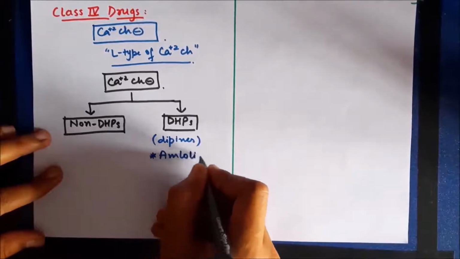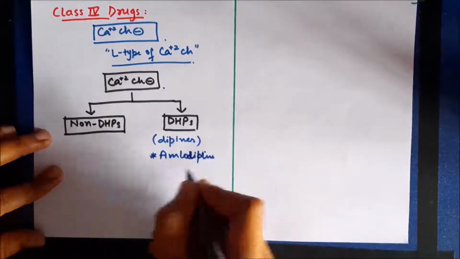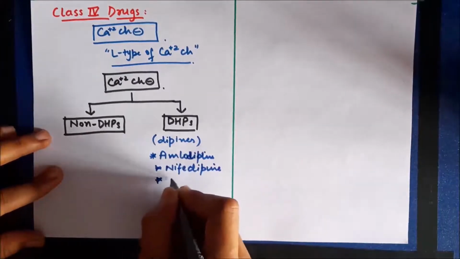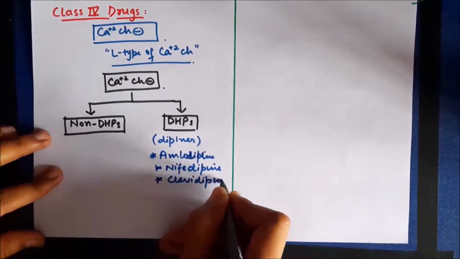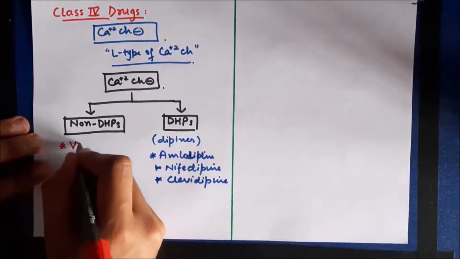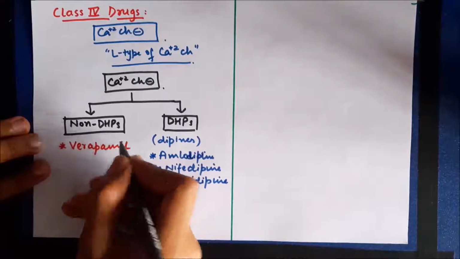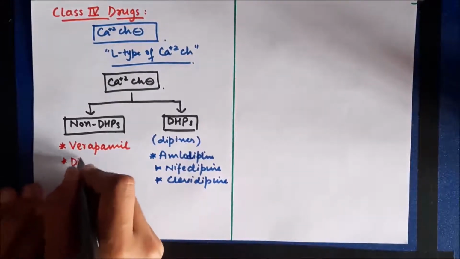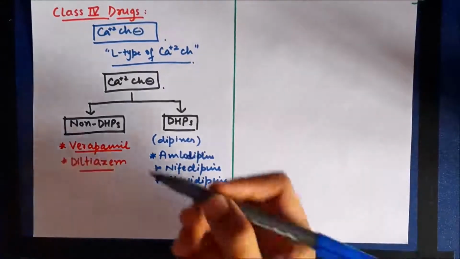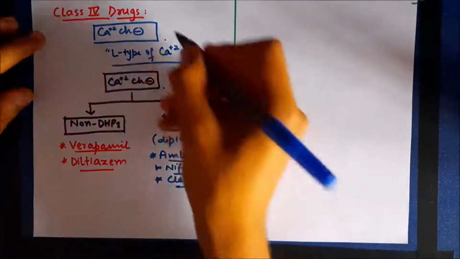These include drugs such as amlodipine, nifedipine, and clevidipine. So these drugs are dihydropyridines. Now the next class of drugs, that is non-dihydropyridines, includes drugs such as verapamil and diltiazem. So there are two basic classes of calcium channel blockers: non-dihydropyridines and dihydropyridines. Dihydropyridines include amlodipine, nifedipine, clevidipine.